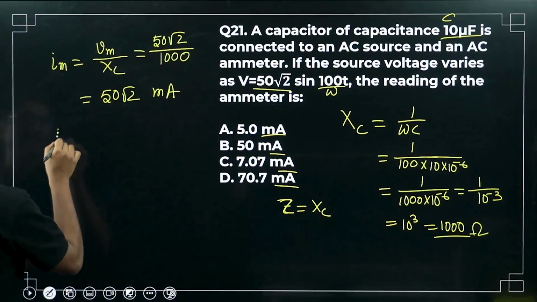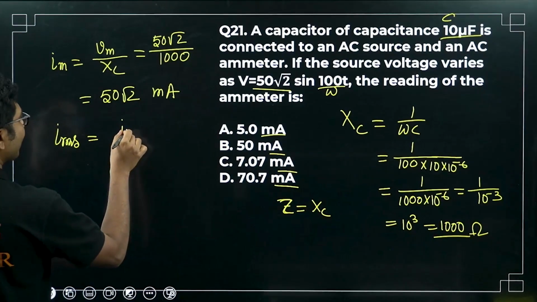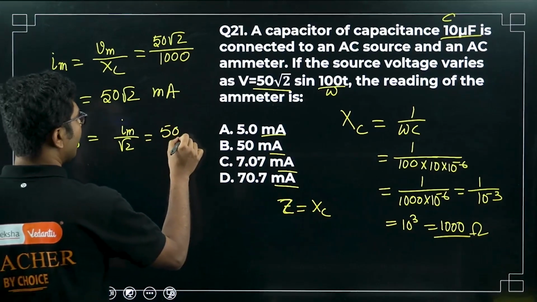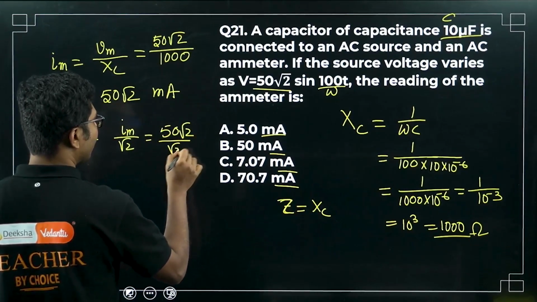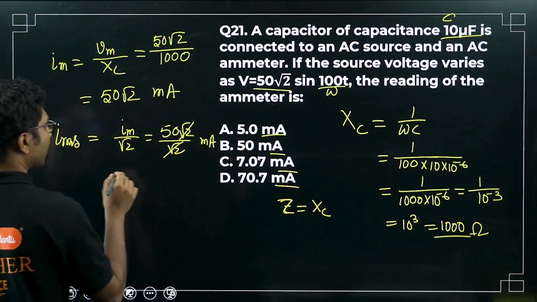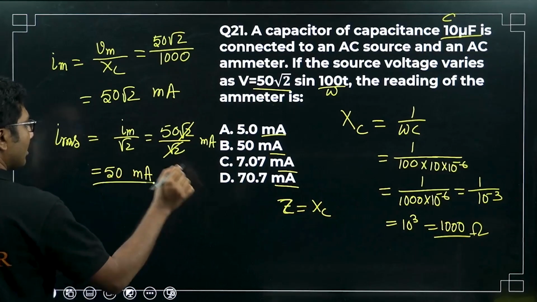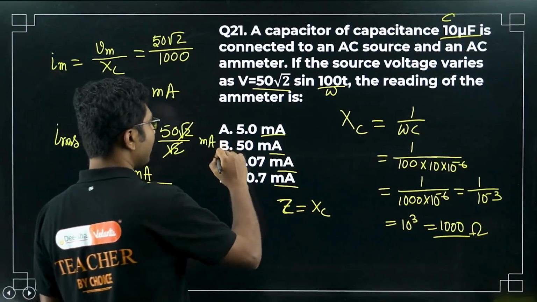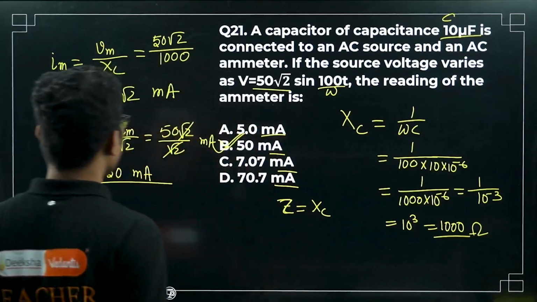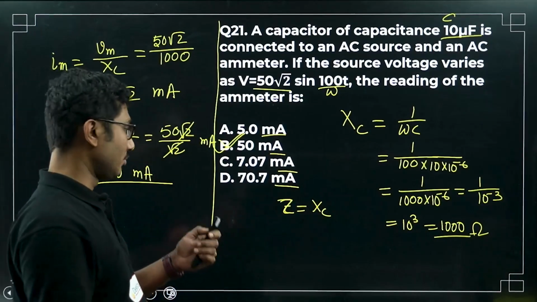Now what will be the RMS current? Ammeters will always read the RMS value, that is Im by root 2, that is 50 root 2 divided by root 2, it will cancel, so it will be 50 milliampere. Okay, so 50 milliampere will be the answer. Okay, I hope you are understanding these questions, right? If you have not, you have to revise the chapter AC once more.